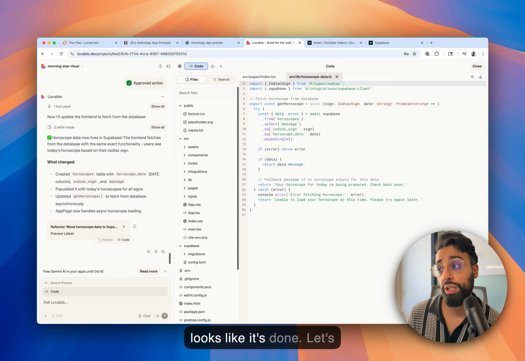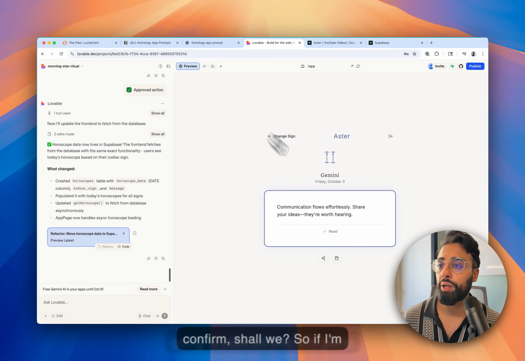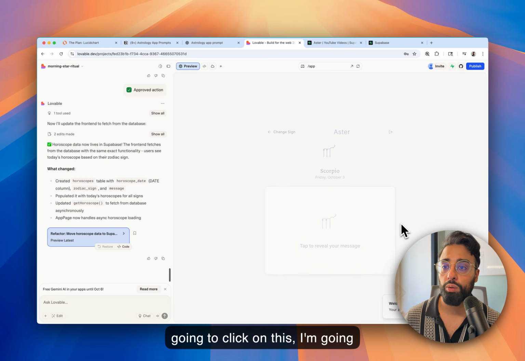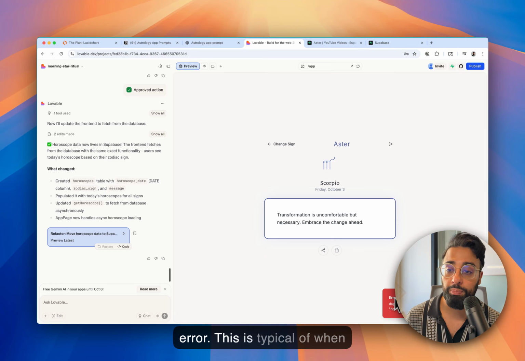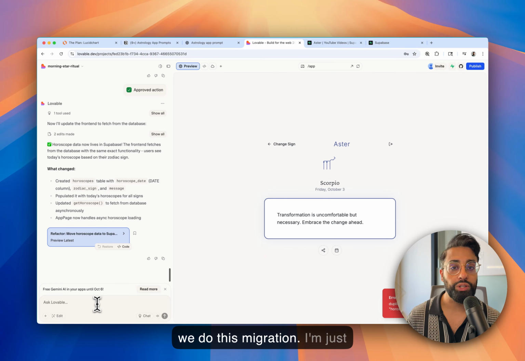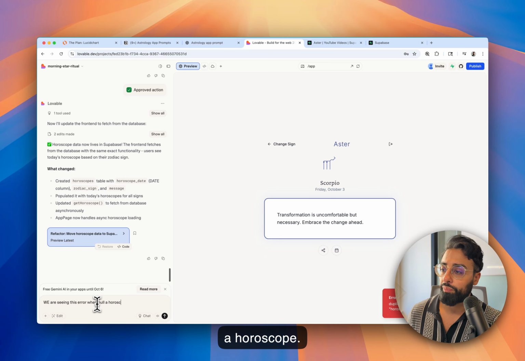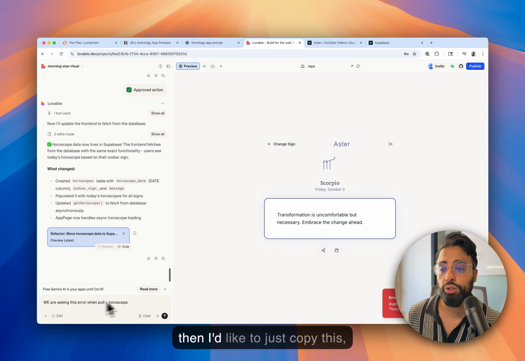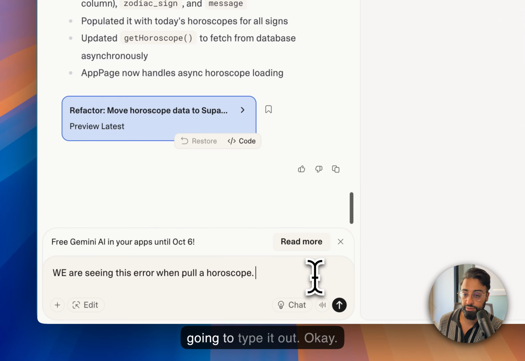All right, it looks like it's done. Let's confirm, shall we? So if I'm going to click on this, I'm going to go back to my Scorpio. Okay, it looks like we have an error. This is typical of when we do this migration. I'm just going to tell Lovable we are seeing this error when we pull a horoscope. And then I'd like to just copy this, but it's not letting me. So I'm just going to type it out.